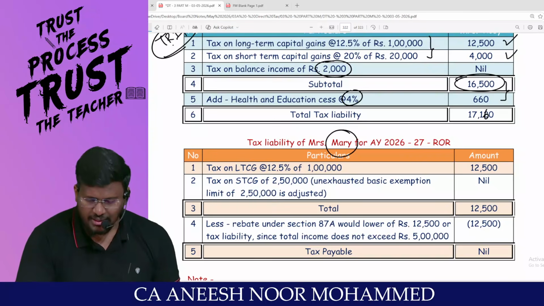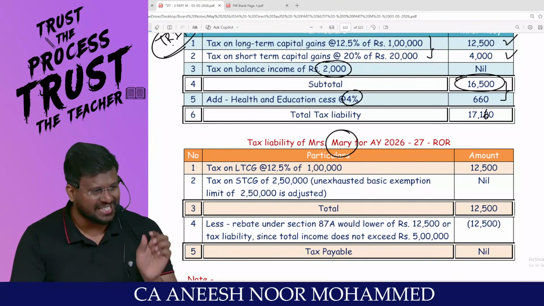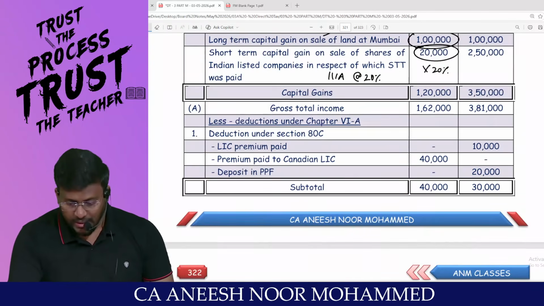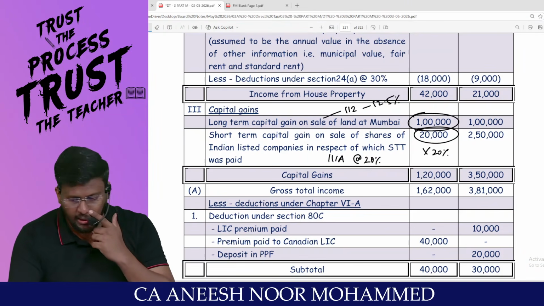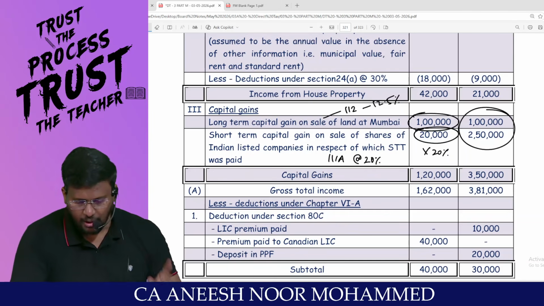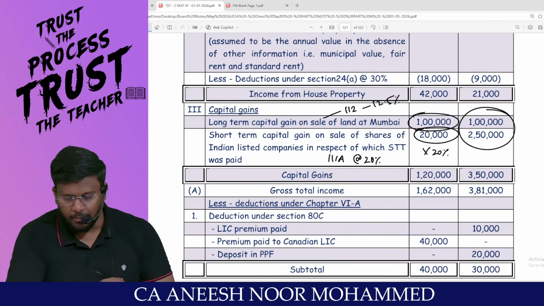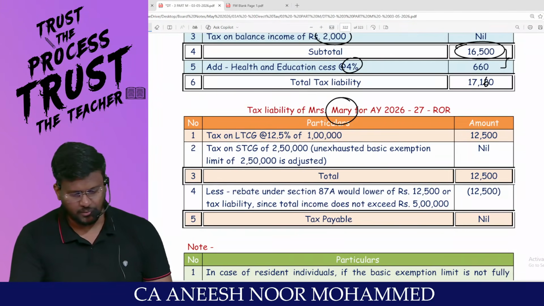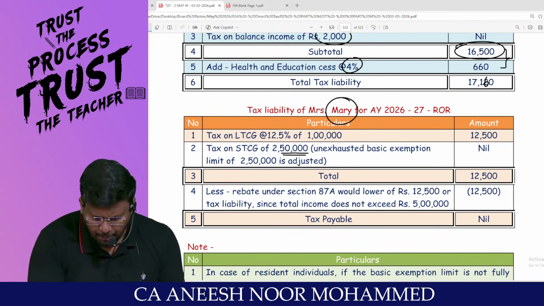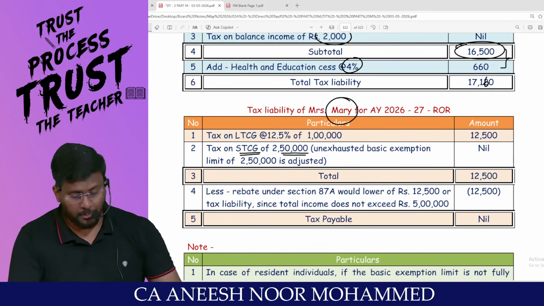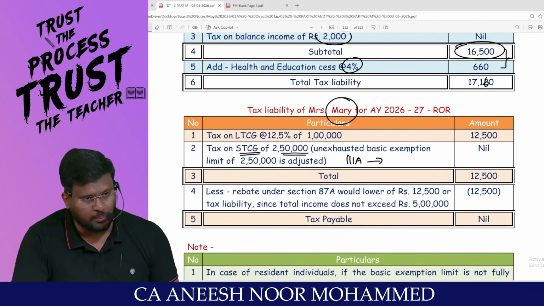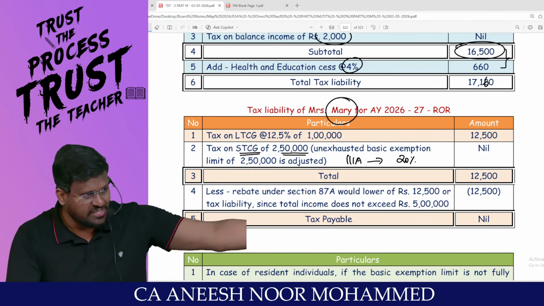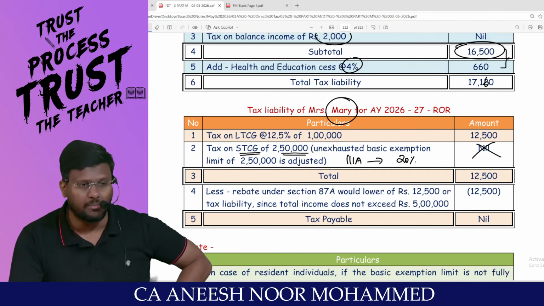Come on, man. Tax liability of Mrs. Mary. Mary is a resident and ordinarily resident. What is the taxable income? 3,50,000, which is fully capital gain. Sir, she is having long-term capital gain 1 lakh and short-term capital gain covered under 111A 2,50,000. What is the basic exemption limit applicable to her? 2 lakh. That 2,50,000 short-term capital gain is adjusted. Because that short-term capital gain is covered under 111A, which will be taxable at 20%, it's better to knock off the basic exemption limit against higher rate of tax. So short-term capital gain becomes 0.